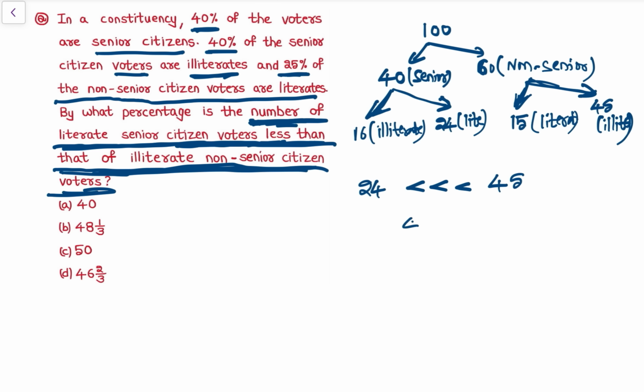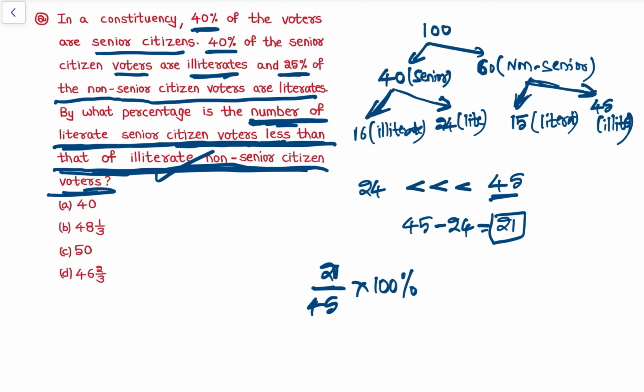See 45 minus 24 that is 21. So 21 कम है और percentage terms में कितना है? See that is 21 upon 45 with comparison to illiterate non-senior citizens. So that is 45 into 100%. So that is, say 5 9s are 45, 20s are, and this is 3 3s are 9, and this is 3 7s are 21.